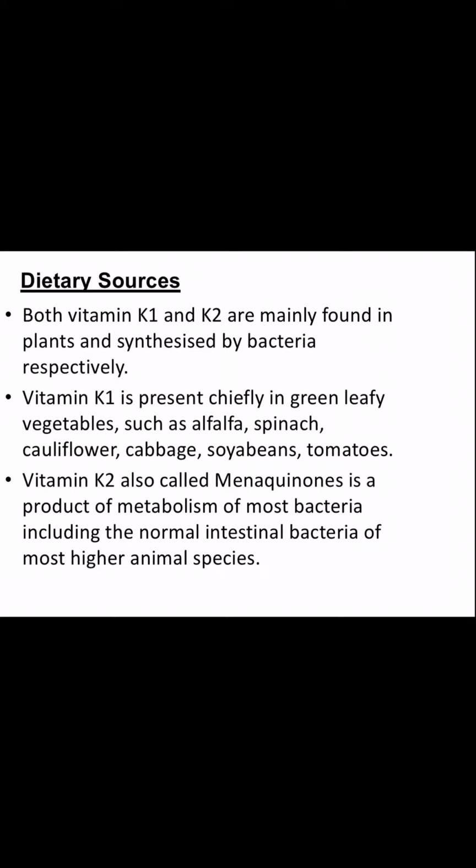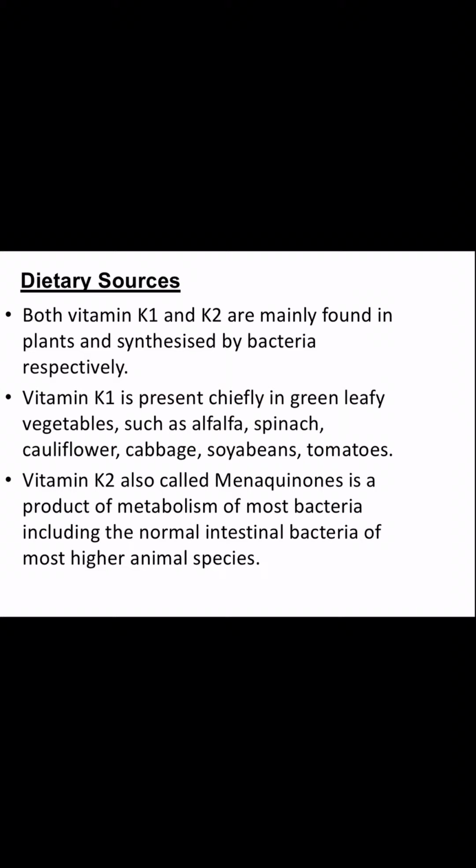Dietary sources. Now both vitamin K1 and K2 are mainly found in plants and synthesized by bacteria respectively. That means phylloquinone is found in plants and menaquinone is synthesized by bacteria.